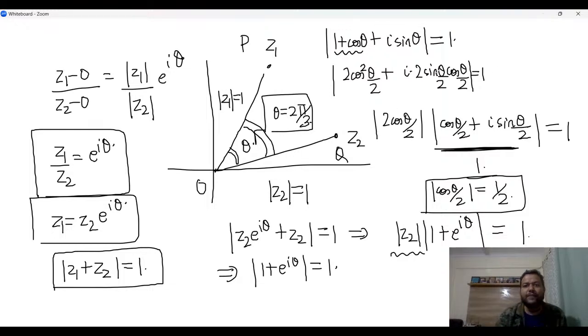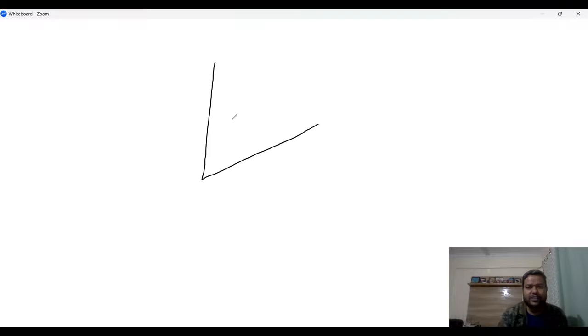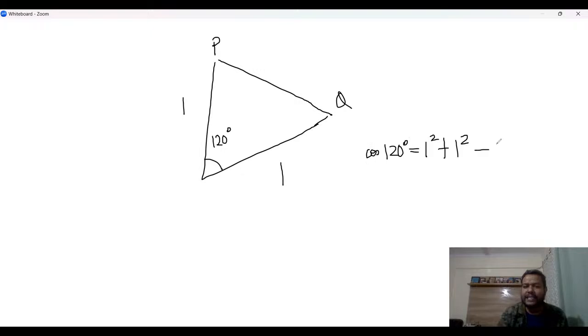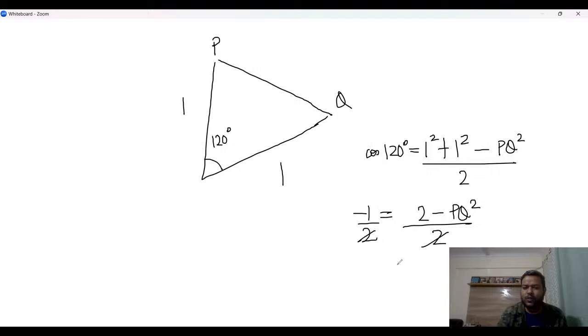And PQ, if I want PQ, I can easily find by cosine rule, right? So what I have gotten so far is this situation. This is 1, this is 1, this is 120 degrees. And I need to find this, PQ. So obviously I will do cosine rule. Cos 120 degree is equal to 1 square plus 1 square minus PQ squared by 2. And this is minus 1 by 2 is equal to 2 minus PQ squared by 2. So we are getting PQ square is equal to 3 and PQ is equal to root 3.